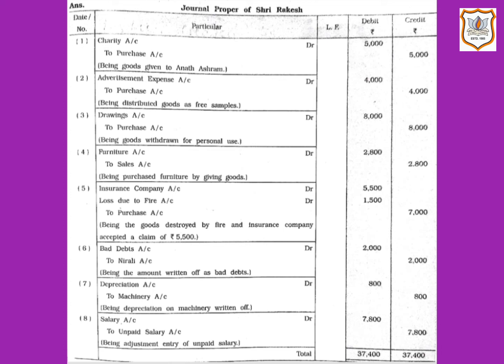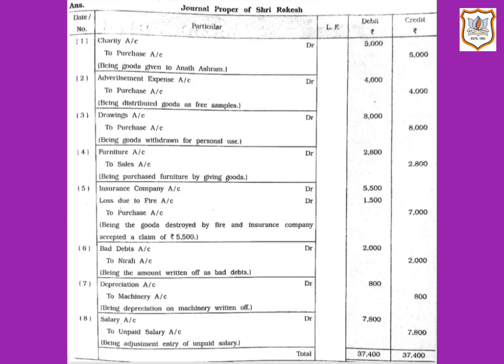So as per the rule of nominal account, bad debts account will be debited, and Nirali, who was debtor for us, is not in a position to pay us rupees 2,000, that means the balance in the debtor's account will get reduced. So here Nirali's account will be credited as per modern approach. You can apply any approach, whatever you feel convenient, either traditional approach by applying all the three rules or modern approach. Now next transaction.